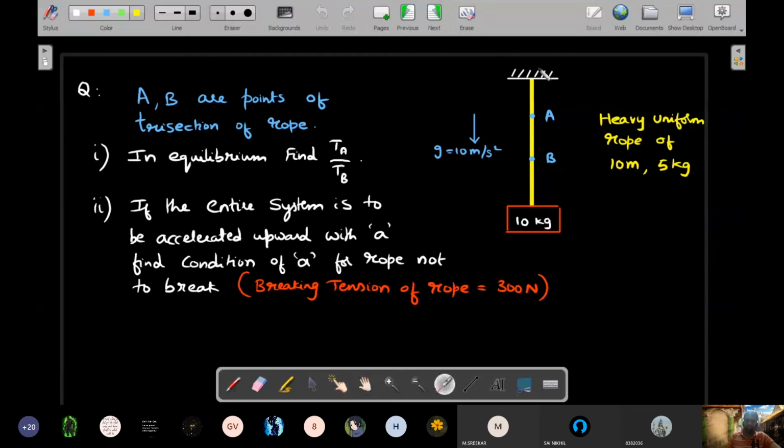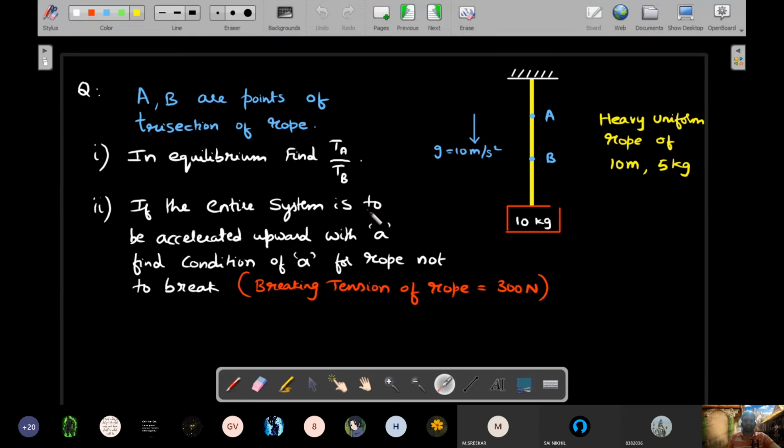Another question. This time there is a heavy rope hanging a block. Okay, so there is a block of 10 kg and a rope of 5 kg. Can you see? And the length of 10 meters. It's a uniform rope, so mass density is uniform throughout. A and B are points of trisection of the rope. That means these 2 points divide the rope into 3 equal parts. That's called points of trisection. In equilibrium, you have to find the ratio of tension at A to tension at B.